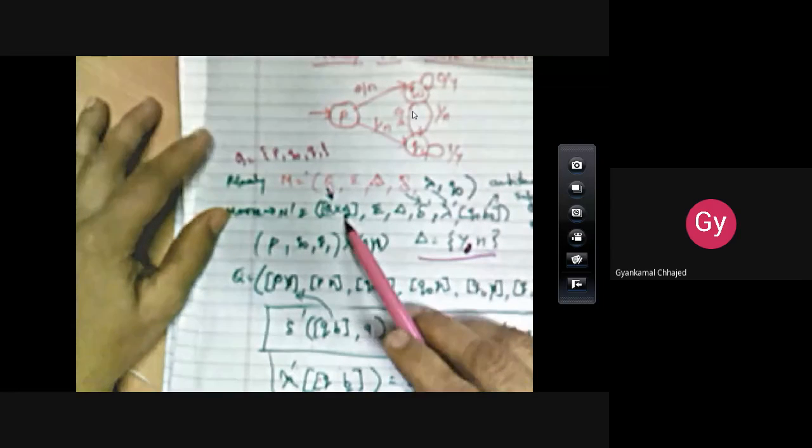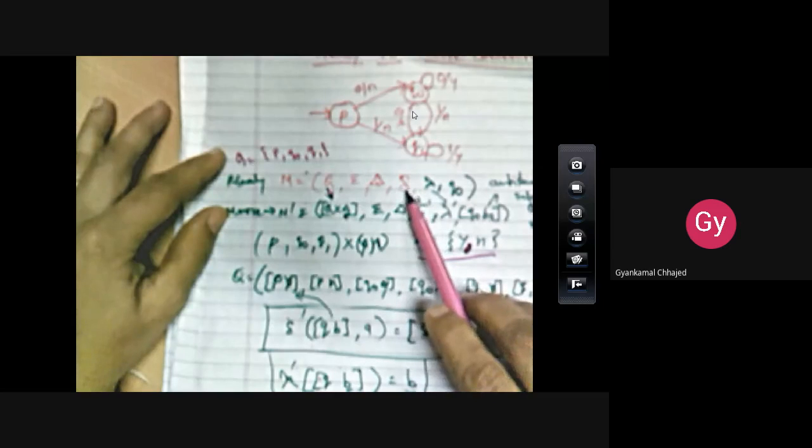So we need to have the states information as combination of each state with each input symbol. So how many states will be there? So 3 into 2, that is 6 states will be there. So this is first change. Second, input alphabet remains same. Output alphabet remains same. Now, here the delta is also changing.